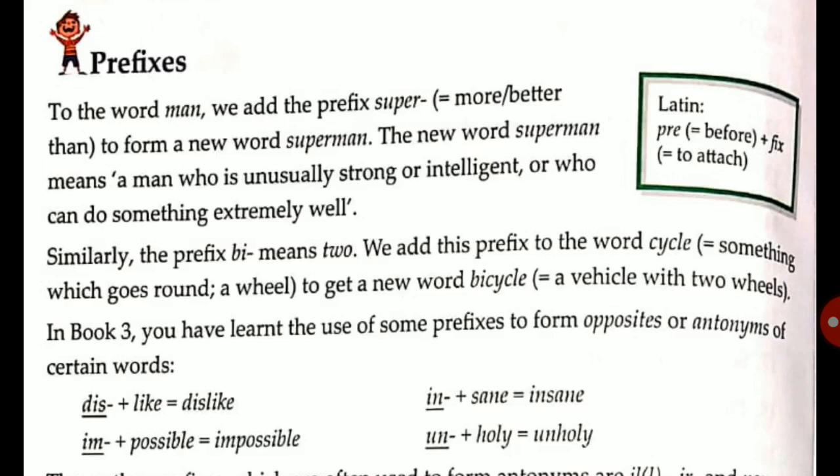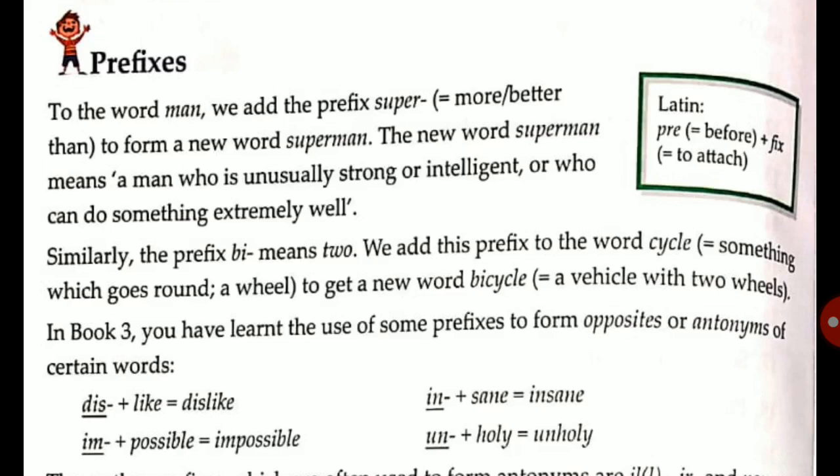First it was a normal man, but with super it becomes superman. The new word superman means a man who is unusually strong or intelligent, or who can do something extremely well.